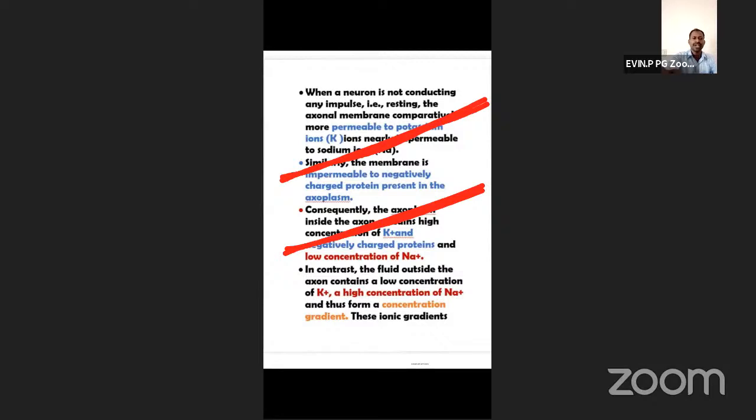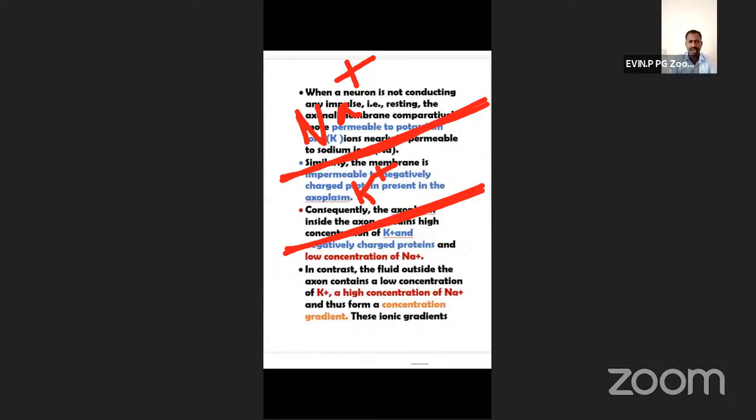So at first, what is the condition outside of the neuron? A large number of sodium ions will be there outside. What about the axoplasm? Here potassium ions will be there. This is the negative membrane potential, the resting potential I talked about. So inside, potassium ions will be there.